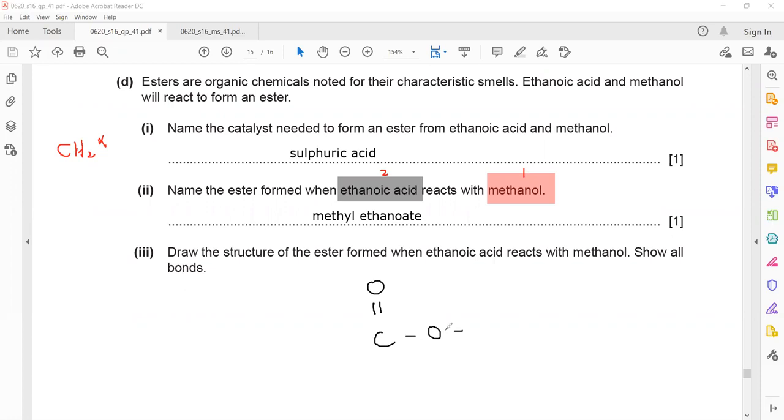Now the part which is connected with oxygen is considered as a branch. If it's methyl, how many carbon should be there in the branch? Meth, so there will be 1. And eth means how many carbon in the chain? So it should be 2. 1 is already there, and then we draw the second one. Now to draw hydrogens, you just have to draw the hydrogen. This carbon has 1 bond, so how many hydrogen will be there?